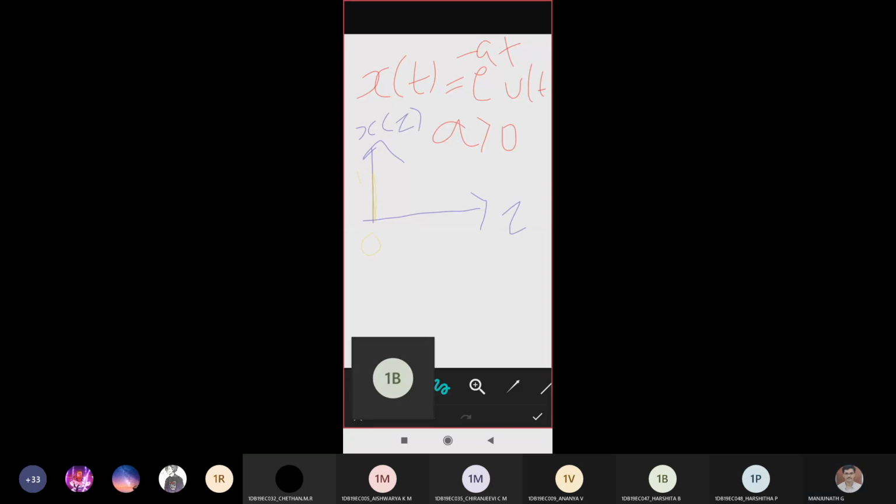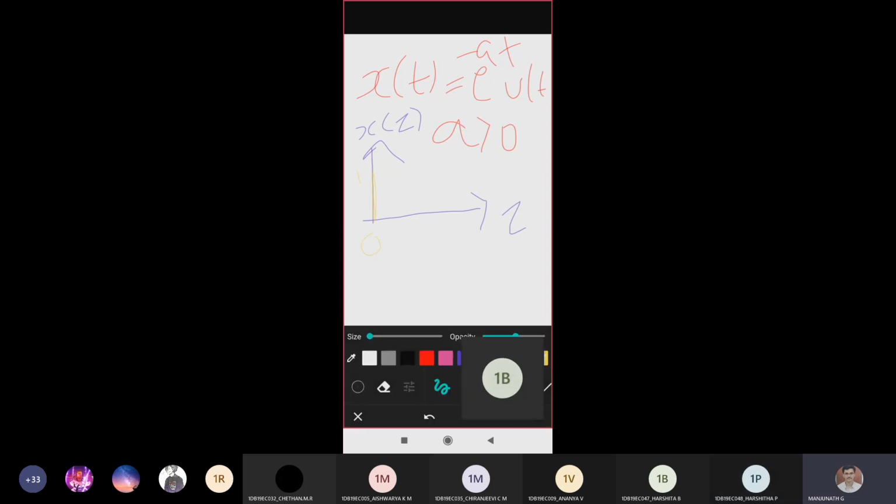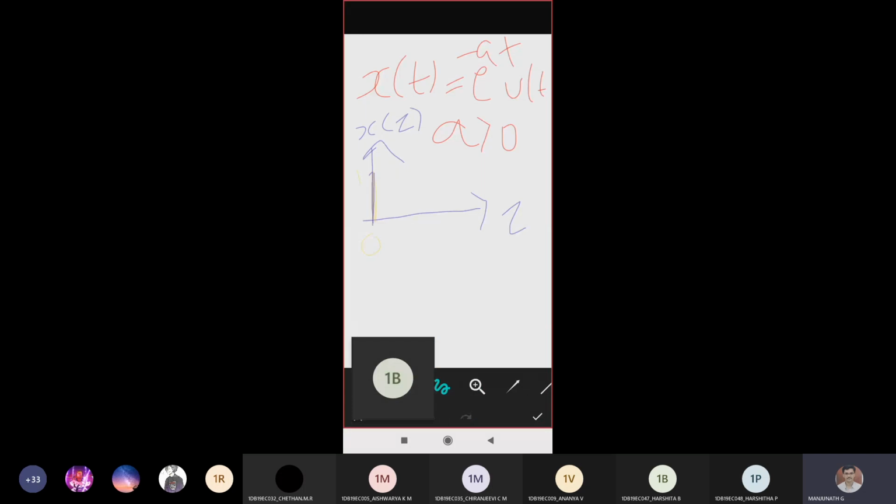Yes, sir. If you give e power minus 2, it's less than the previous term you got. Likewise, if you keep doing this, you get a graph in this form. I don't know at what time it reaches 0 because it is infinite time, so we'll assume that at some point it reaches it, but we don't know. So can I represent it like how I wrote here? Everyone agree? Is it okay till here?